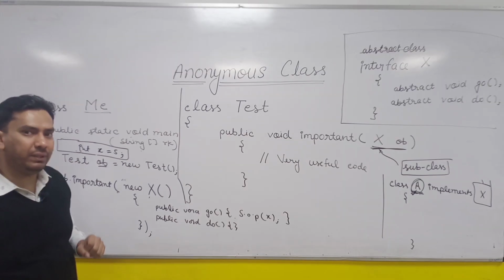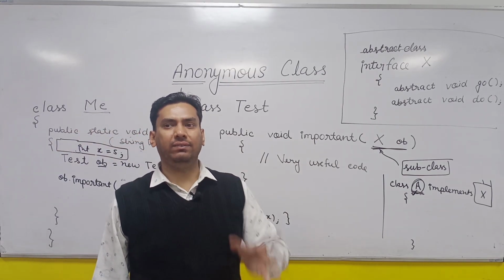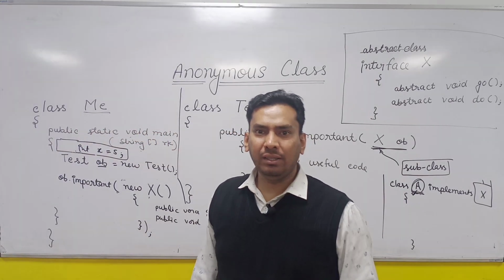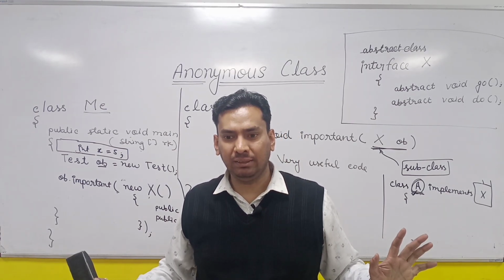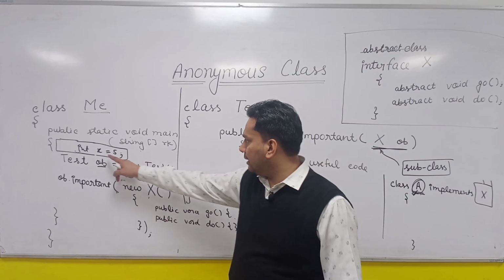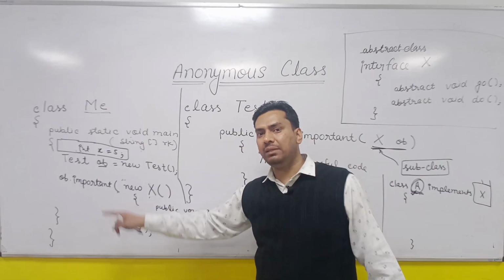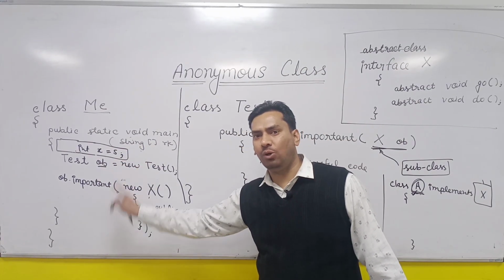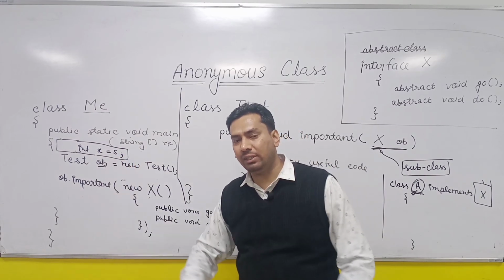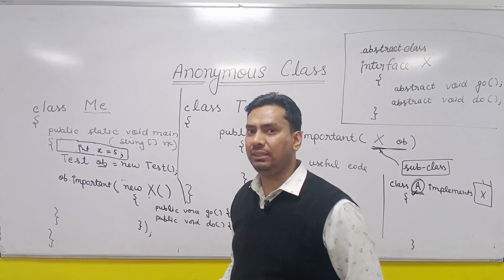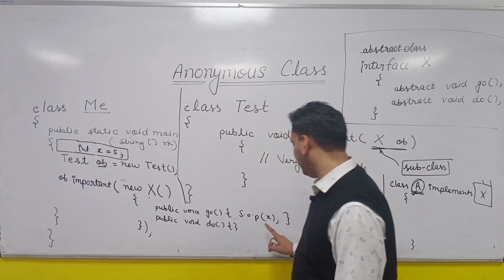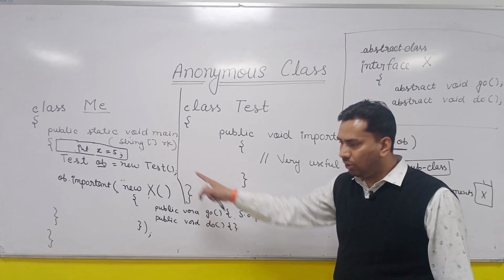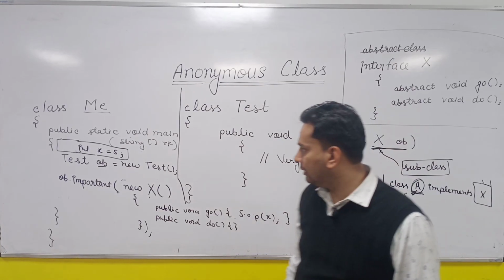What is the meaning of effectively final? An effectively final member is a member which is not getting any value reassigned. You can check here, the value of x is not getting modified anywhere inside this block. So if its value is not getting modified, it means it is effectively final. So this x is accessible here. This concept is called effectively final.